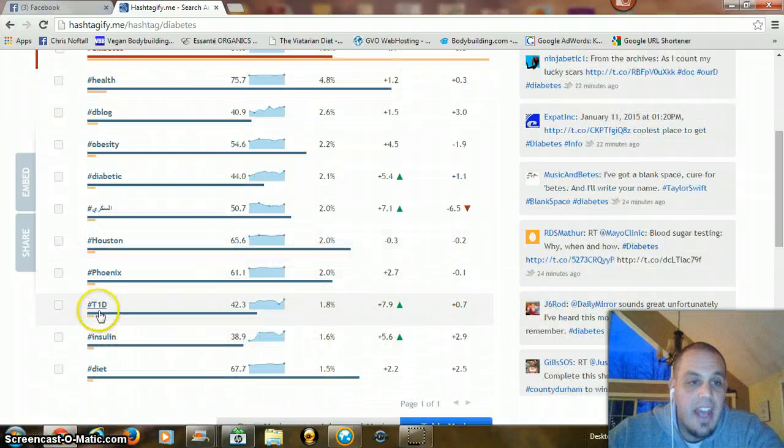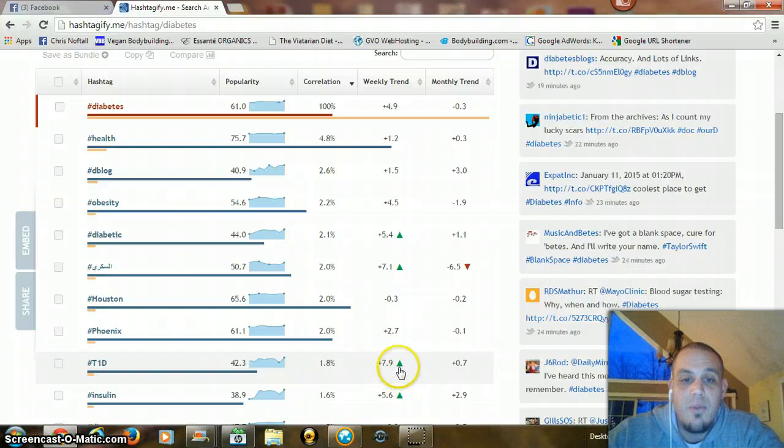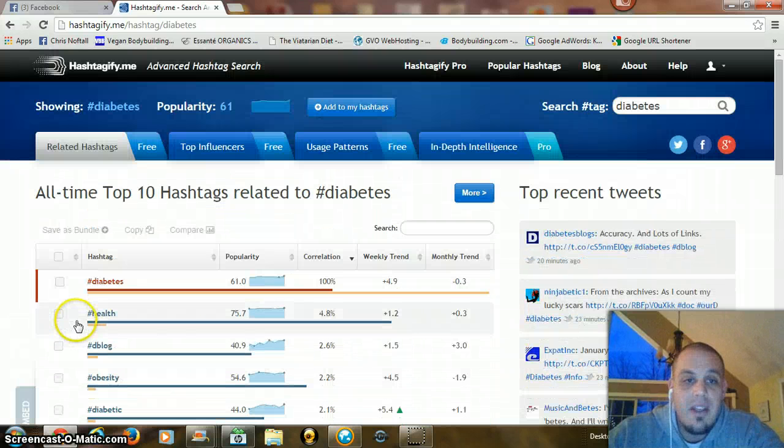Whereas if we're looking at T1D, which is a symbol for type 1 diabetes, you can see that it's trending up over the course of the week at 7.9%. And overall for the month, it's up almost, well, we'll say 1%. But I really like this because you can search on the hashtag itself. You can actually organize it.